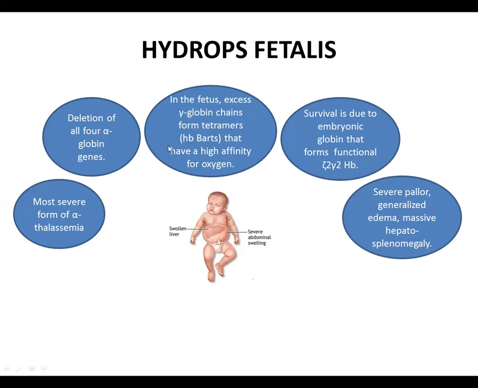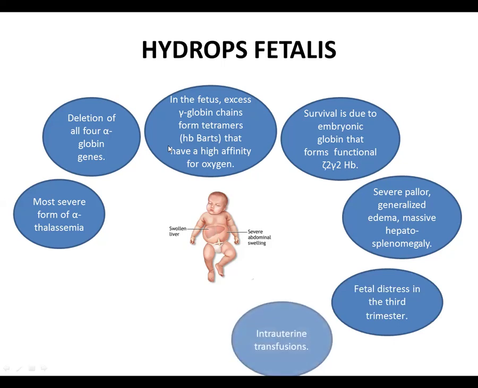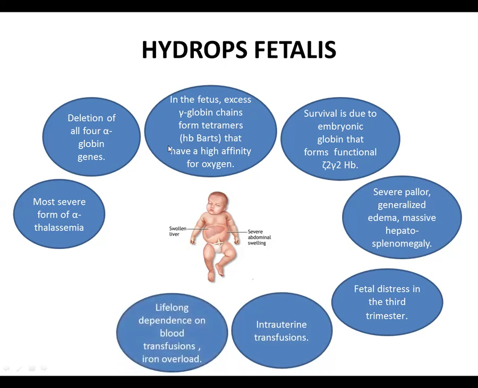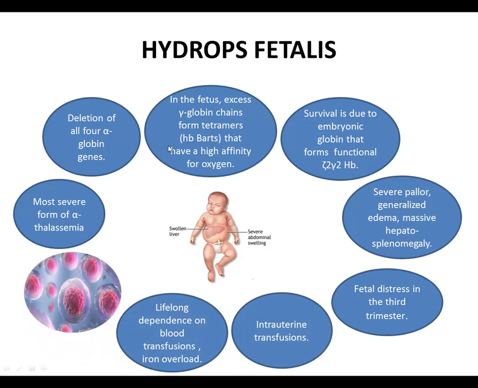So in this case, there is severe pallor, generalized edema, and massive hepatosplenomegaly. The fetal distress begins in the third trimester. Intrauterine transfusions are usually given in such cases. There is lifelong dependence on blood transfusions, which leads to iron overload, and stem cell transplantation is the ultimate treatment in such cases.